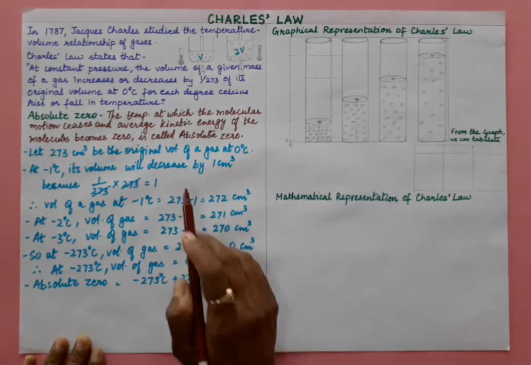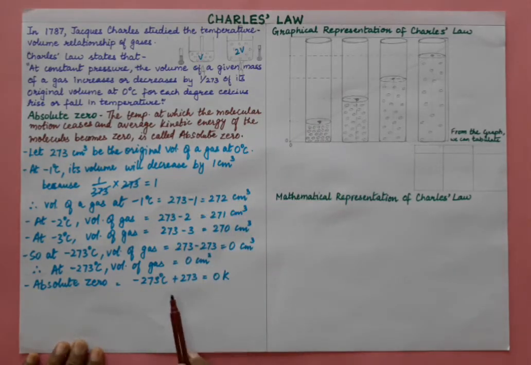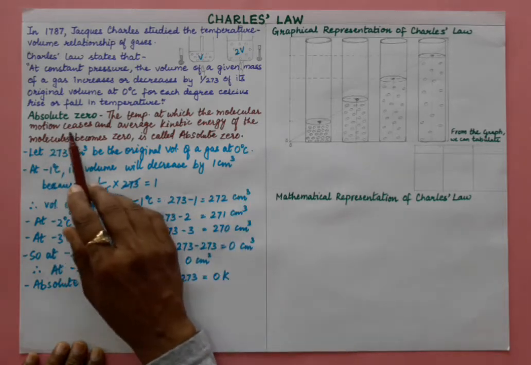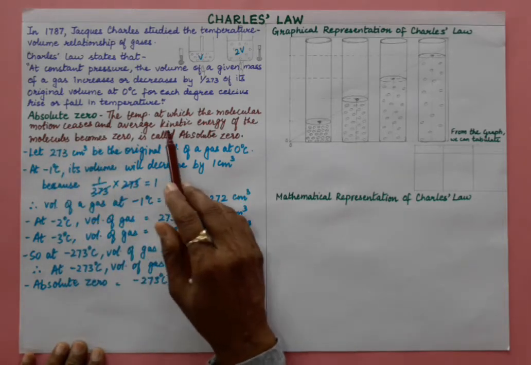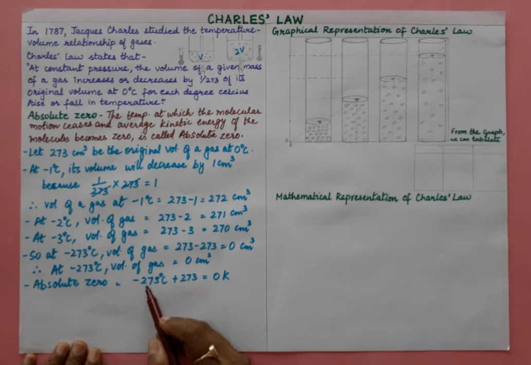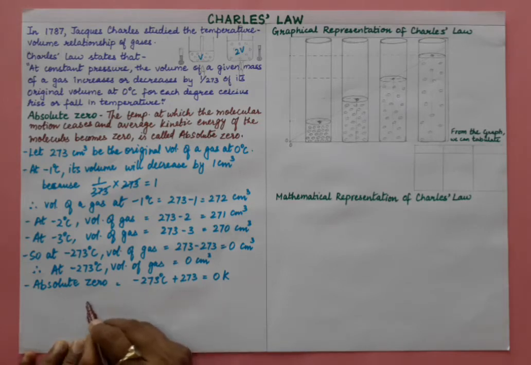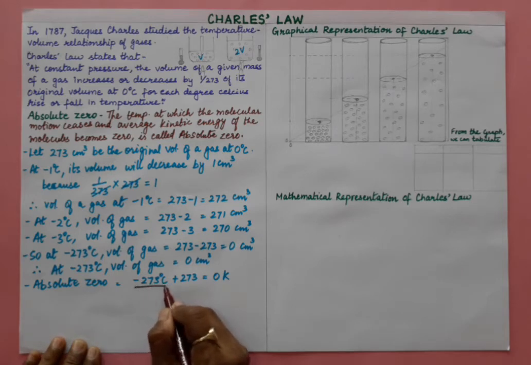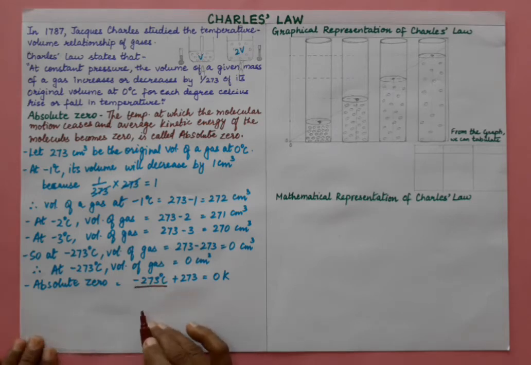That means here at minus 273 degrees Celsius, the molecular motion will cease and average kinetic energy will become zero. So that is called absolute zero. So absolute zero is minus 273 degree Celsius, right?